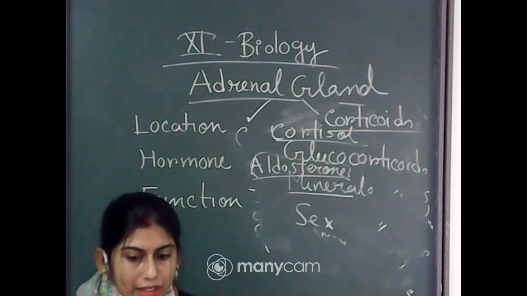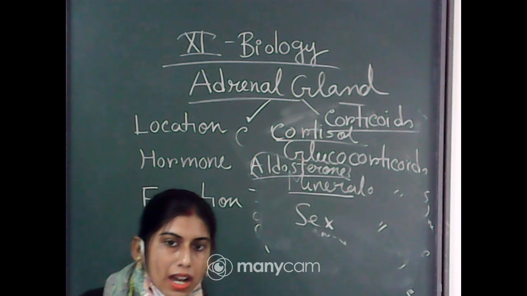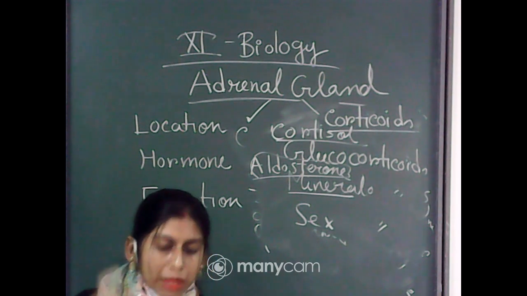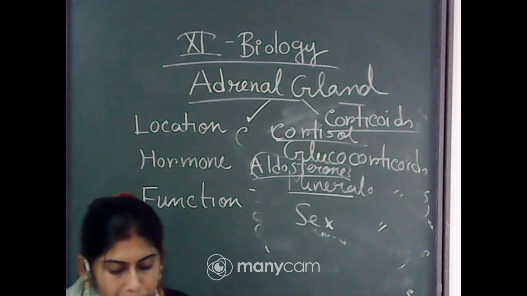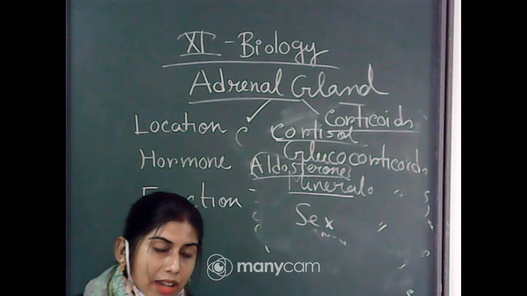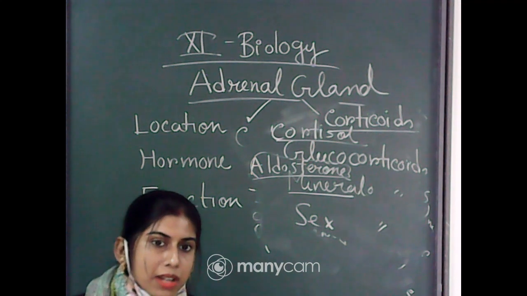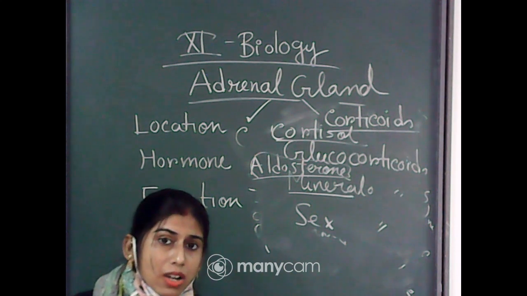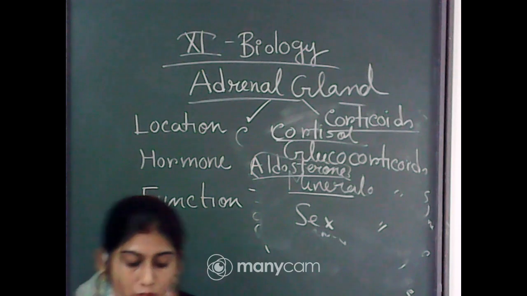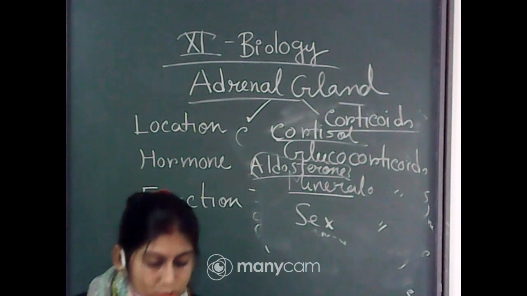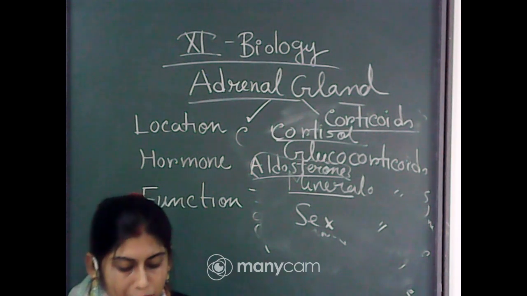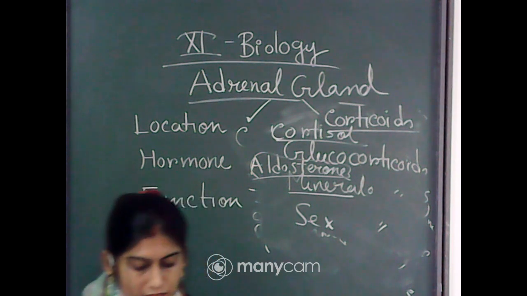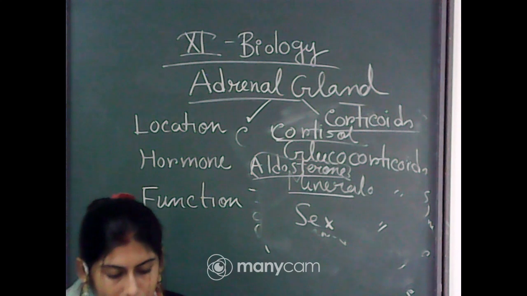Okay, and if they are reabsorbing the ions, then they have a role in maintaining the body fluid volume, and another part was that it has a role in maintaining the electrolytes. So these are also related to our osmotic pressure and blood pressure. So aldosterone also has a role in maintenance of the osmotic pressure and blood pressure. Okay, now